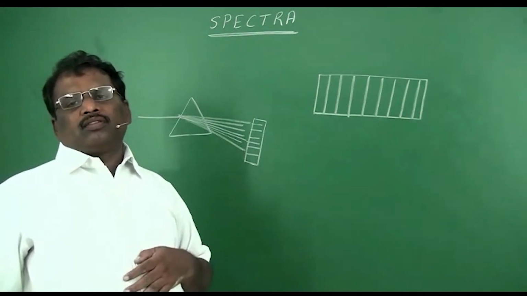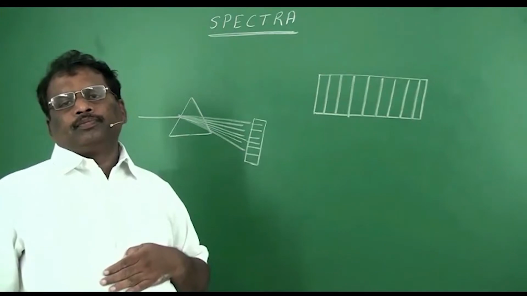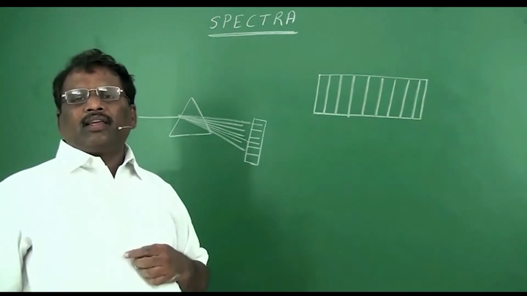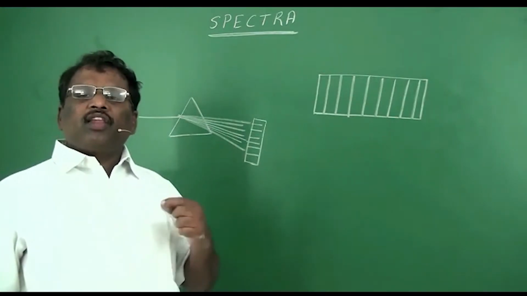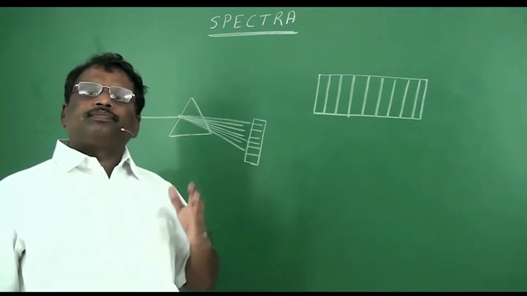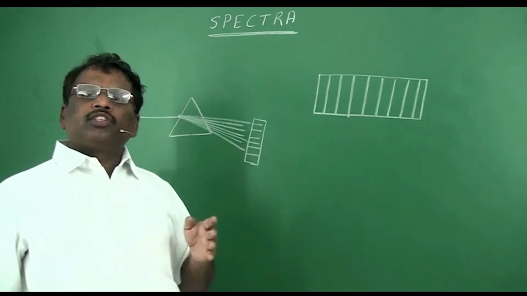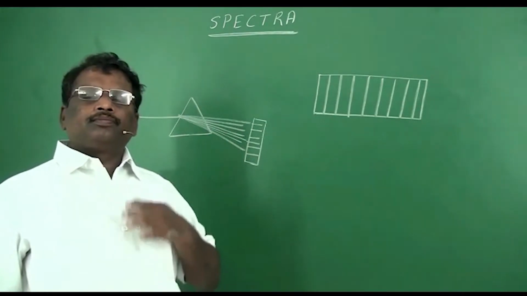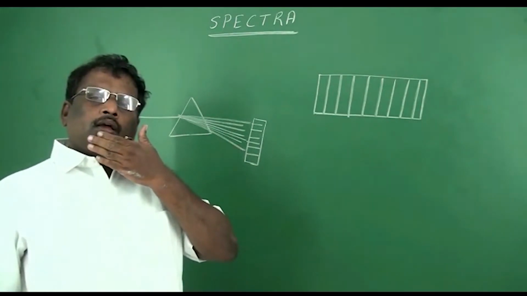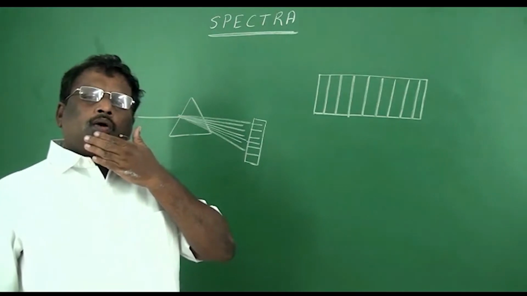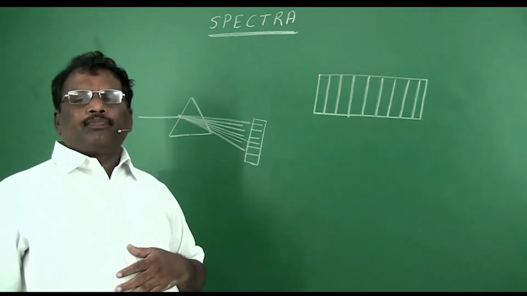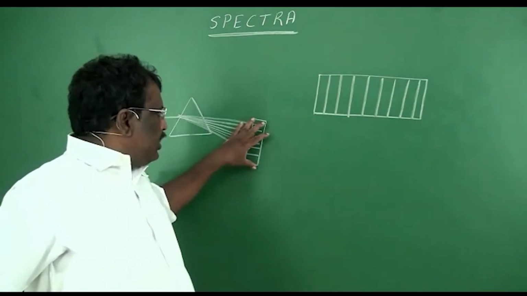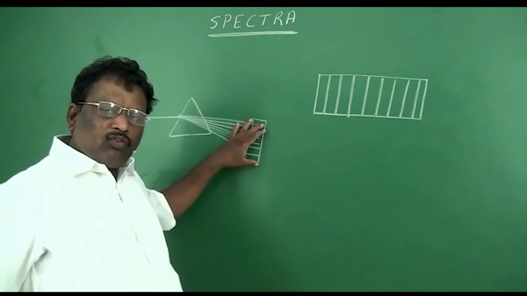These spectra are very useful while studying the structure of an atom, or the position of an electron in an atom. Now, let us see how these spectra are recorded.